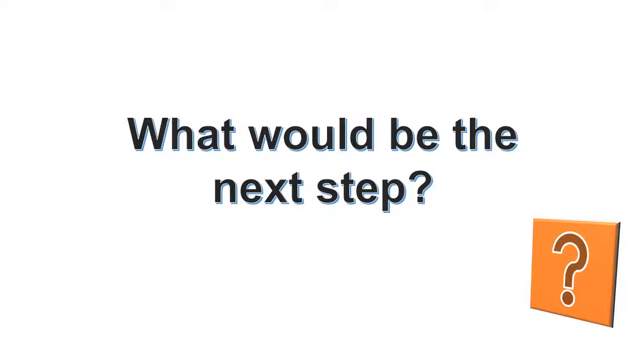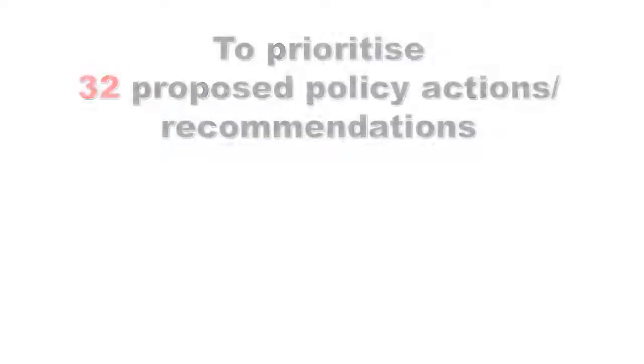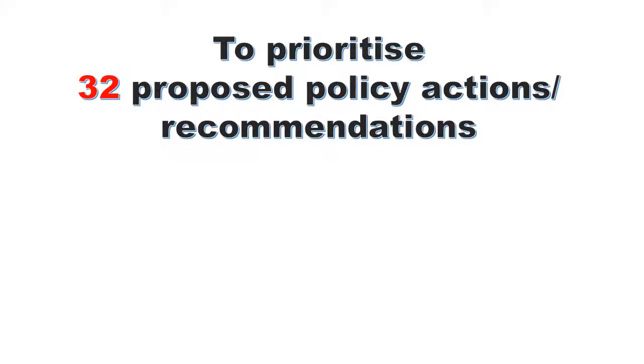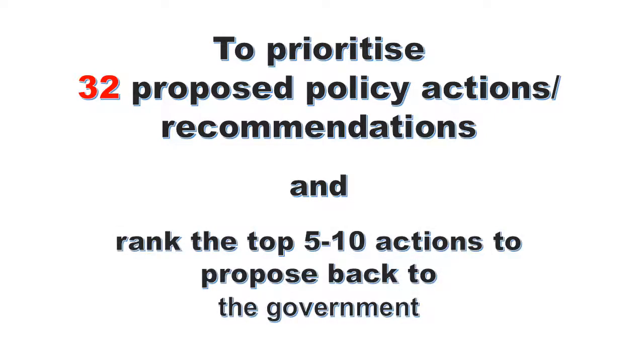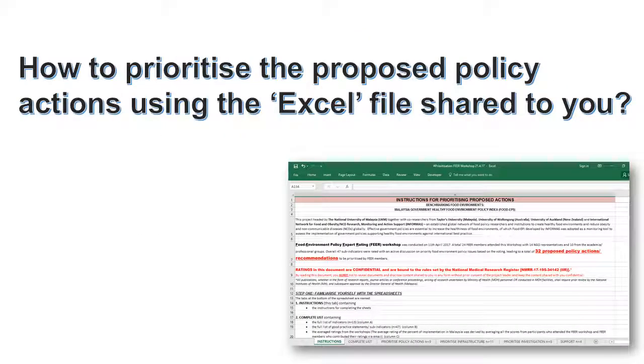So, what will be the next step? The answer is to prioritize the 32 proposed policy actions or recommendations and rank the top 5 or 10 actions to propose back to the government. Therefore, we would like to invite again all FEAR members or the expert panel to prioritize the proposed policy actions using the Excel file that we shared with you.